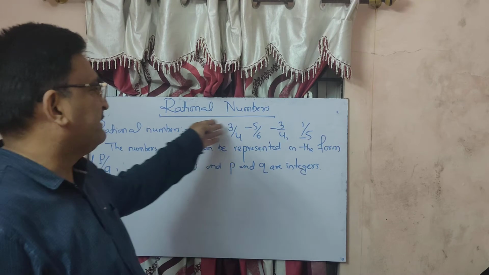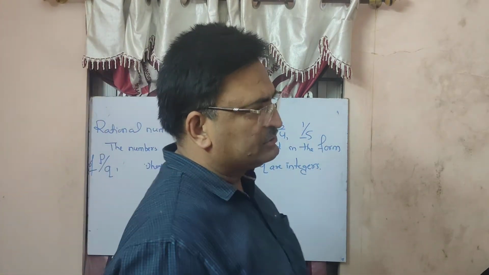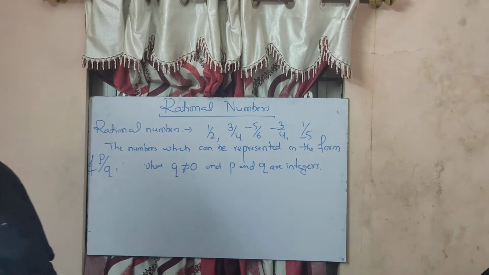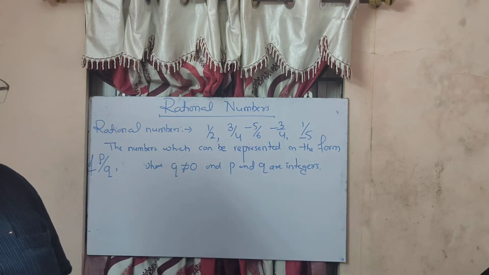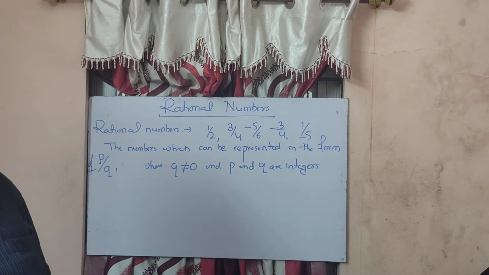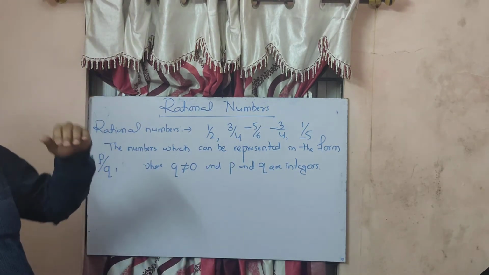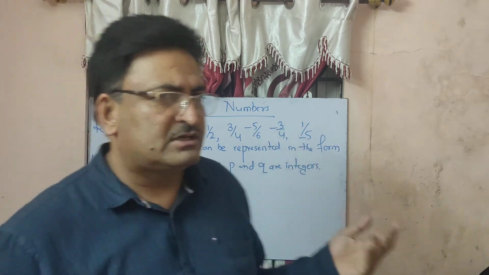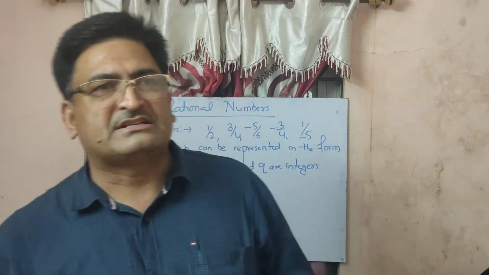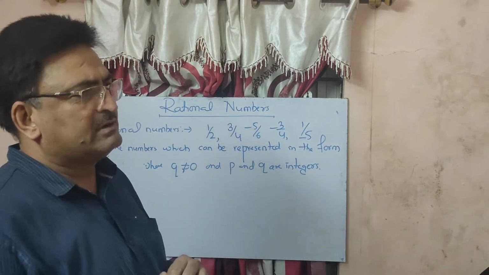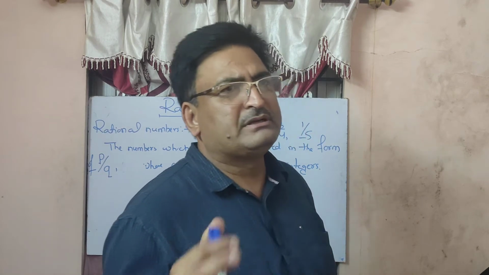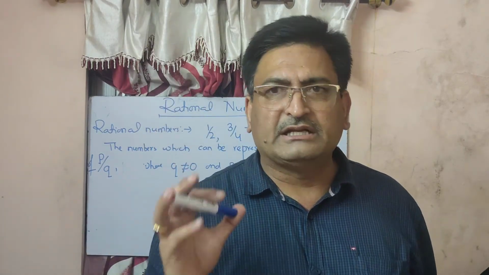See, the same numbers. So integer means what? Integer means all positive and negative numbers that can be represented in the form of P upon Q. Means some number should be in the numerator and some number should be the denominator. Such numbers are known as what? Rational numbers. And you must remember, any number could be written in the form of rational number.